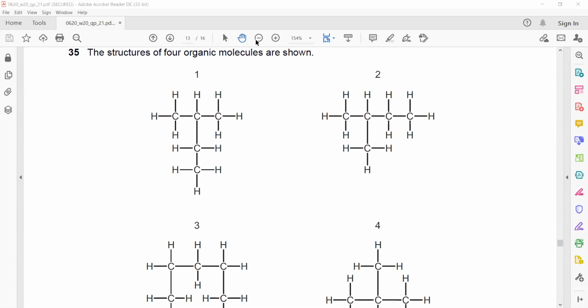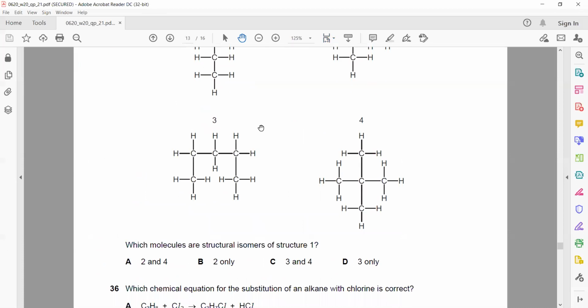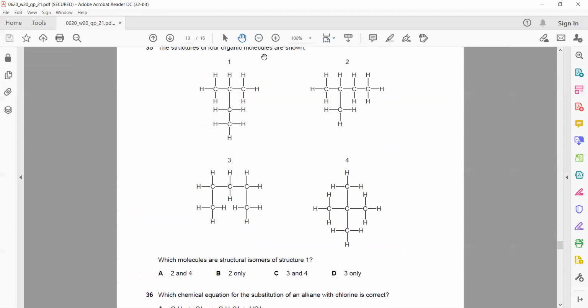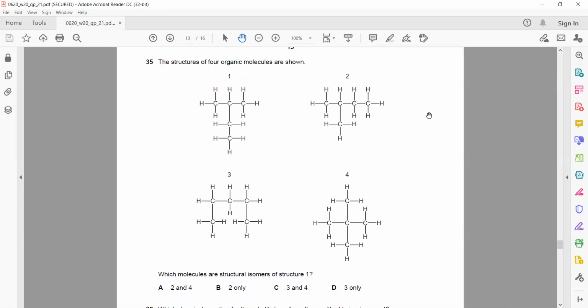The four structures of organic molecules are shown. Which molecules are isomers? Isomers have the same molecular formula but different structures. Question 35. They should have an equal number of carbon atoms and they should have different structures.